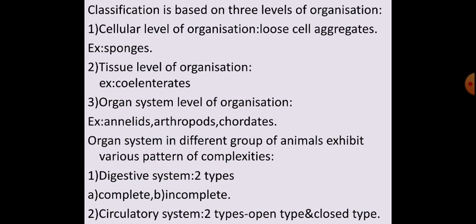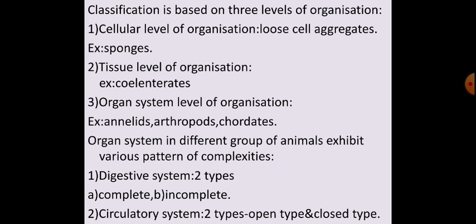That means the animals which belong to this level have organs, and each specific organ performs a specific physiological function. For example, the heart pumps the blood for the circulatory system, and the kidney purifies the blood.